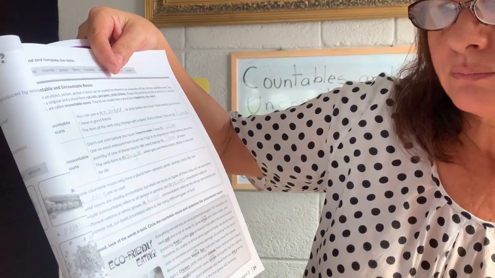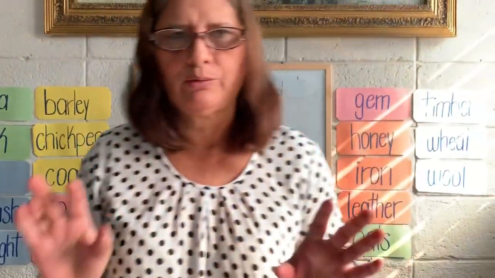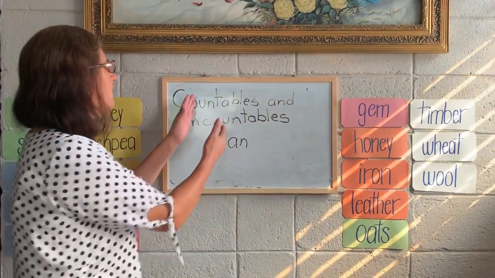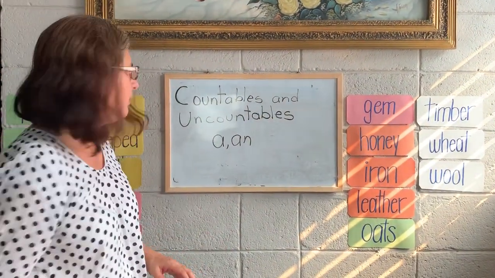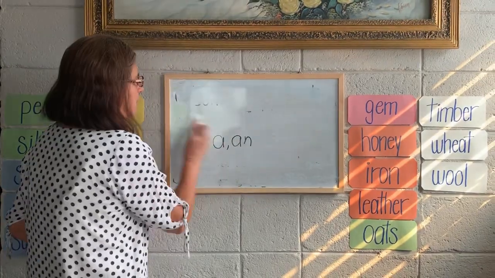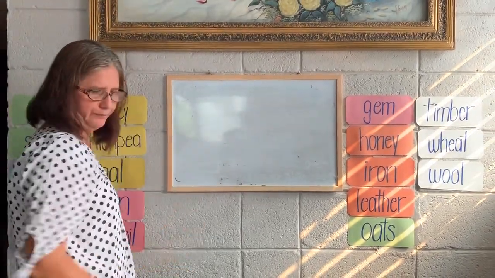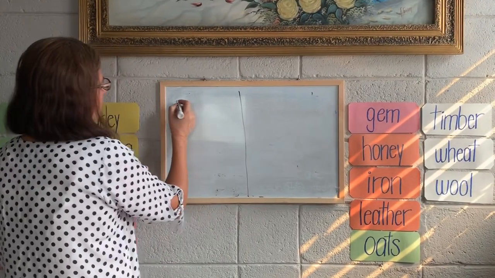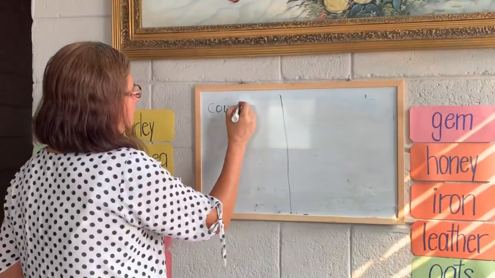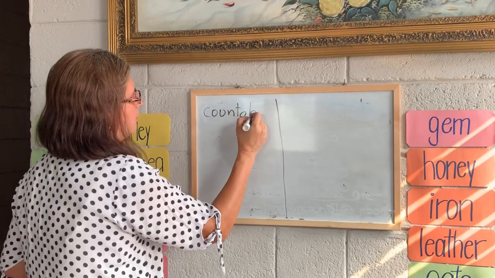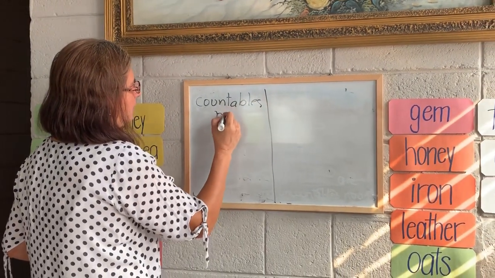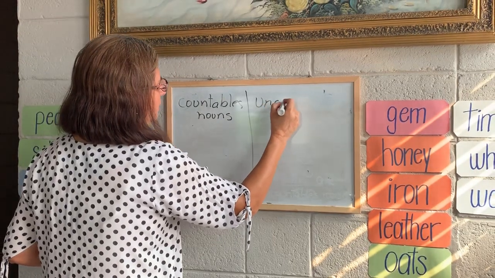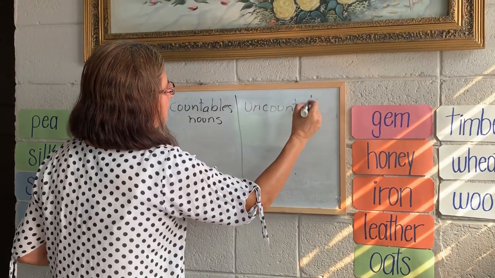The most important thing I want you to understand in this spelling class is the difference between countable and uncountable nouns. I want you to say this: countable nouns and uncountable nouns.